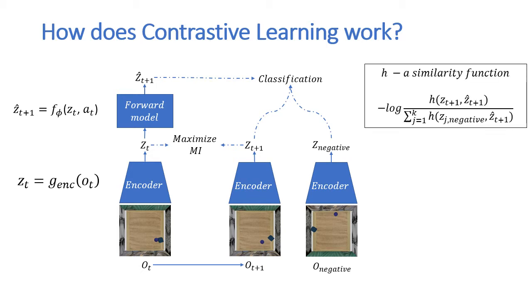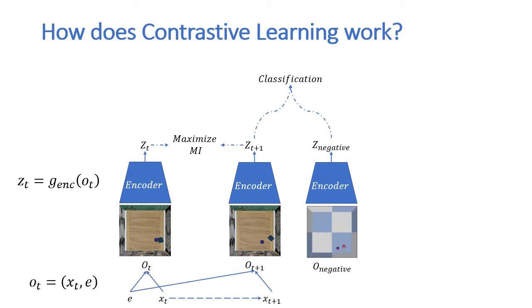We define a similarity function between features, H, such as cosine distance, and use cross entropy as the objective function for the classification. Basically, the loss function tries to classify if our predicted future latent representation is more similar to the true future latent rather than random latent representations. Maximizing the mutual information encourages the neural net to encode physical properties that are useful for predicting the future.